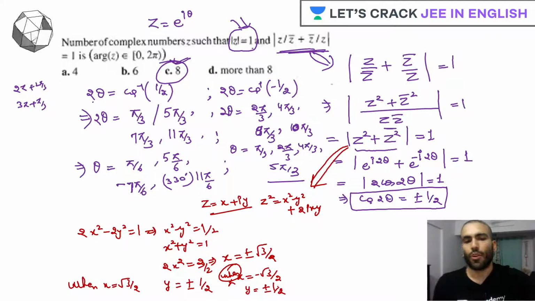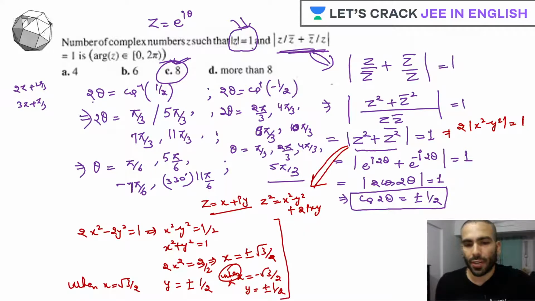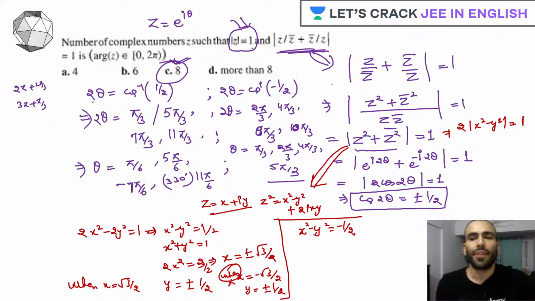So now what could be the another case? Any guesses? Yes, absolutely right. See here, what you will be getting? Twice of mod of x square minus y square is equal to 1, right? Another case could be where you are getting x square minus y square is equal to minus of half, because it's mod. When you are opening mod, there could be two possibilities. Then we'll have two different pair of equation.